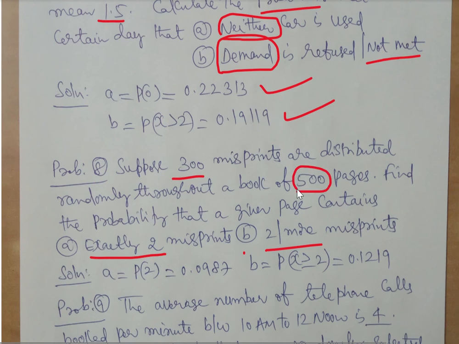On 500 pages, 300 misprints, meaning 300 spelling mistakes; you can imagine how many spellings will be there. Out of that, 300 is a very small number, so the probability is very small. Since the probability is small and n is high, we can attribute this as a Poisson distribution problem. Exactly 2 means P of 2. 2 or more means x is greater than or equal to 2. We can calculate them in the usual fashion and you will be able to get the result.